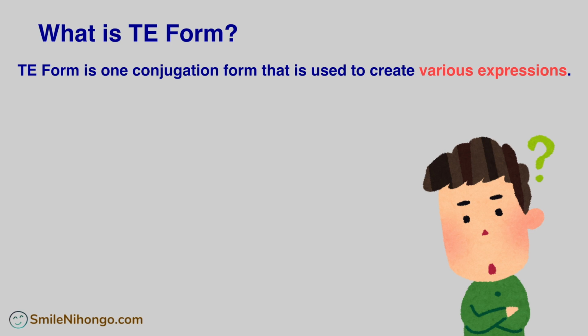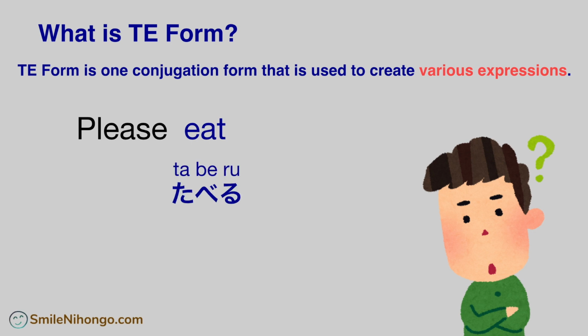When you make an expression, please eat, in English, you leave the verb eat as is and simply add please before that, right? This is English. If you want to make the same expression in Japanese, now you need to use the te form. The verb eat is 食べる in Japanese, but it's the plain form of the verb.